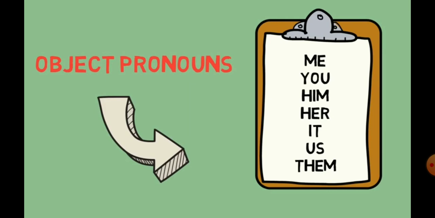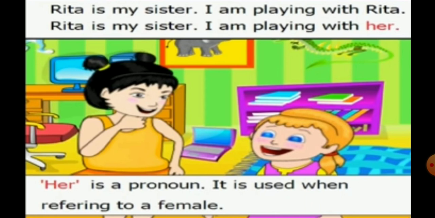Now let us understand the object pronouns in detail. Rita is my sister. I am playing with Rita. We can use a pronoun in place of the name Rita in the second sentence. But in the second sentence, Rita is not the subject. Subject here is I, not Rita.